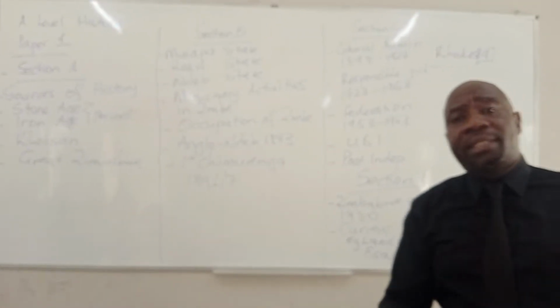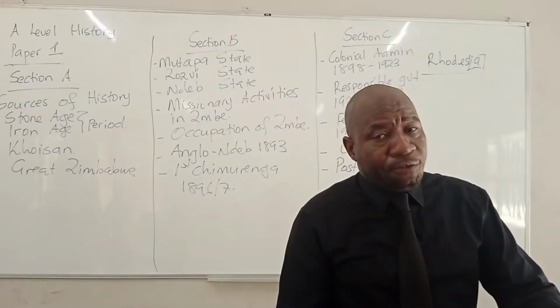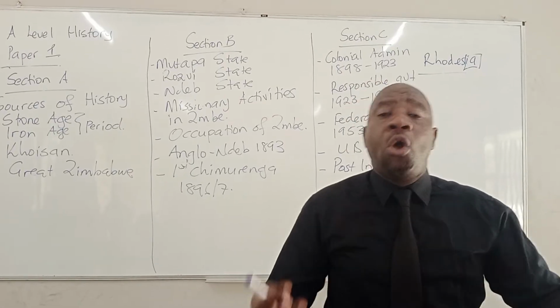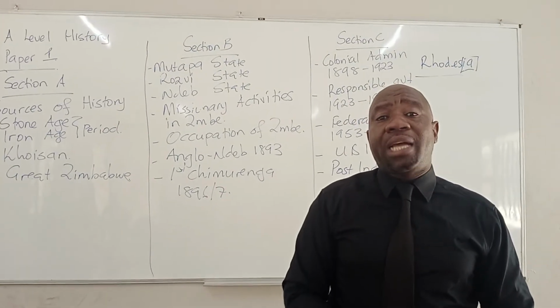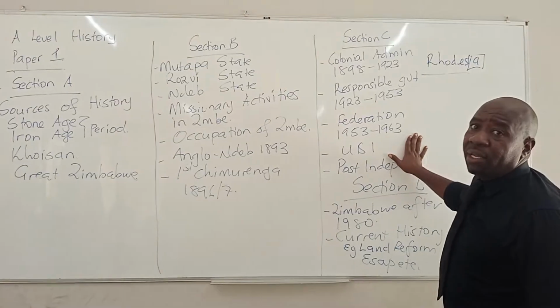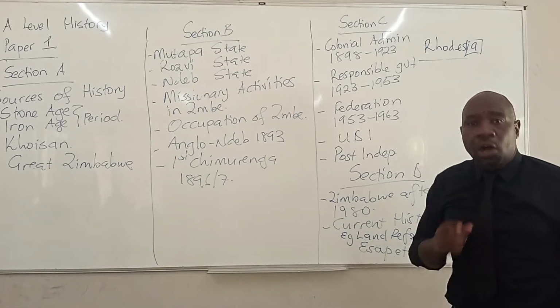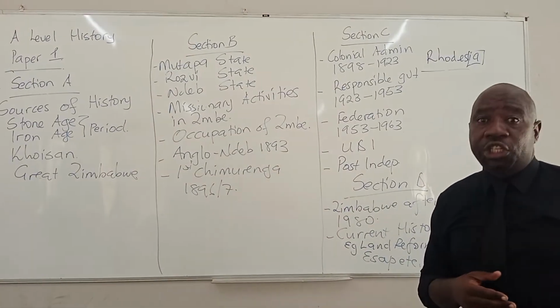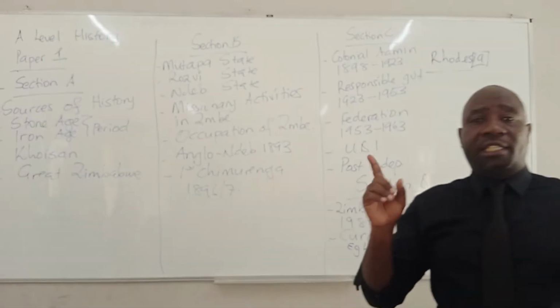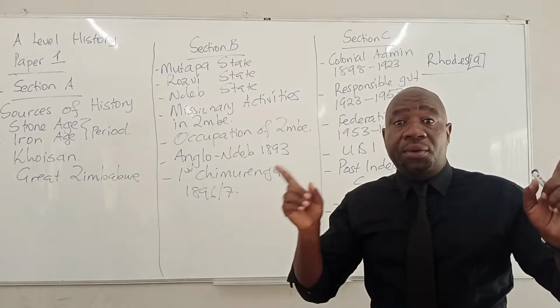Why the federation was started. The advantages of forming this federation. Why eventually the federation was abolished in 1963. So it's a familiar topic again. You are supposed to cover it. That is the Federation of Rhodesia, talking about Nyasaland, Southern Rhodesia, and Northern Rhodesia.